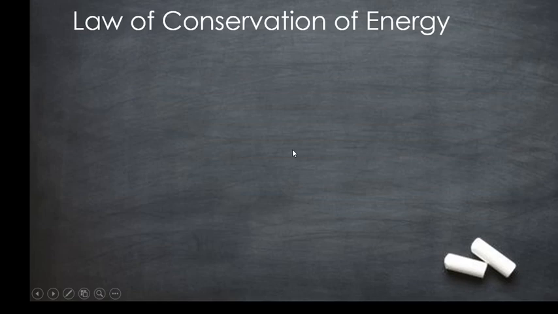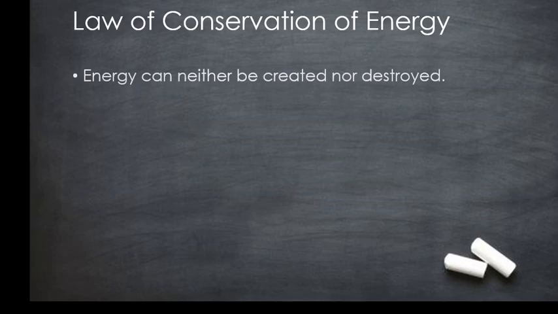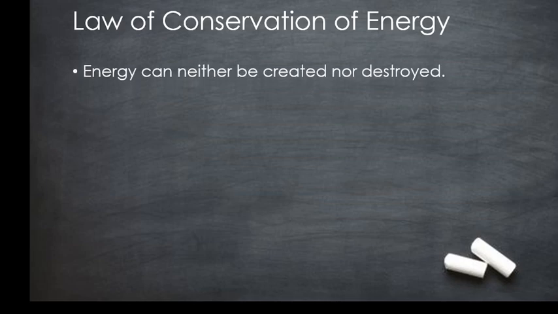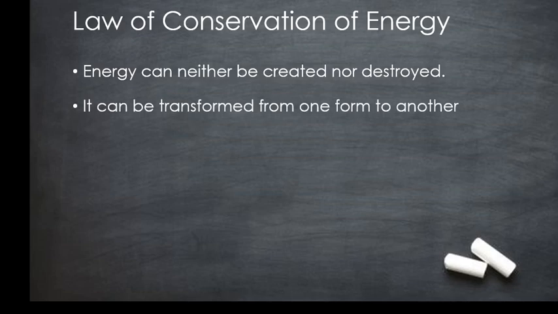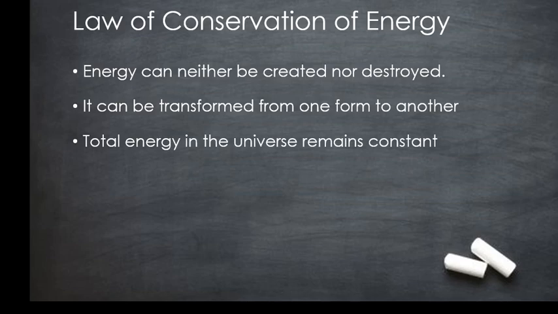Now coming to the law of conservation of energy. The law of conservation of energy states that energy can neither be created nor destroyed. You cannot create energy and you cannot destroy energy. But what happens is the energy transforms from one form to another form, and the total energy in the universe remains constant.